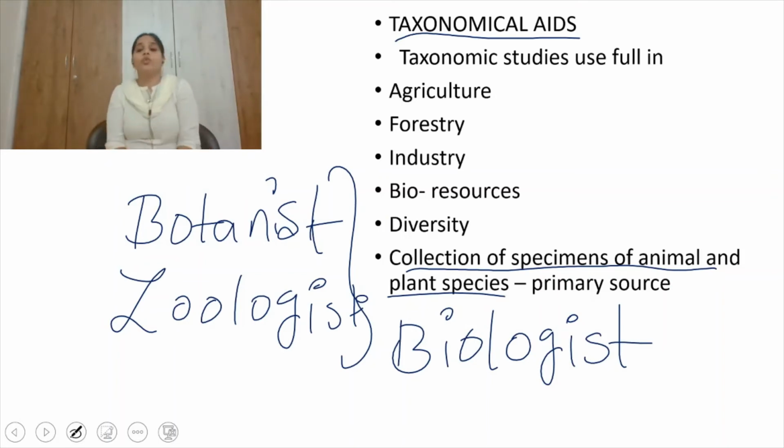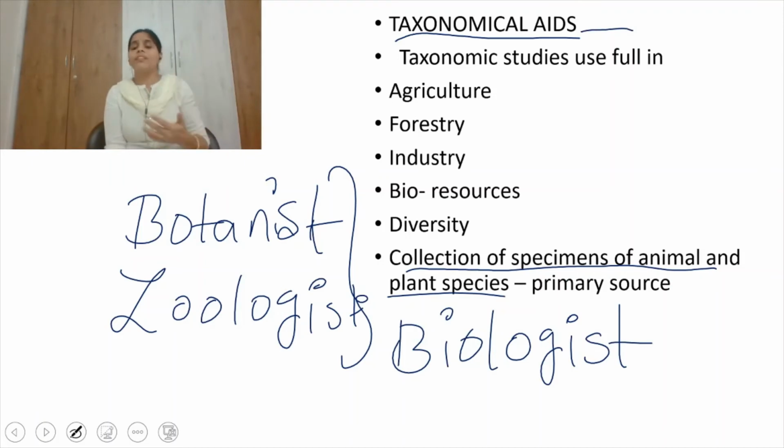The primary source of classification is the collection of specimens of animals and plant species. They collect different specimens of plants and animals, which helps in their classification studies. The collected specimens of plants and animals are called taxonomical aids, which are very useful in taxonomical studies.